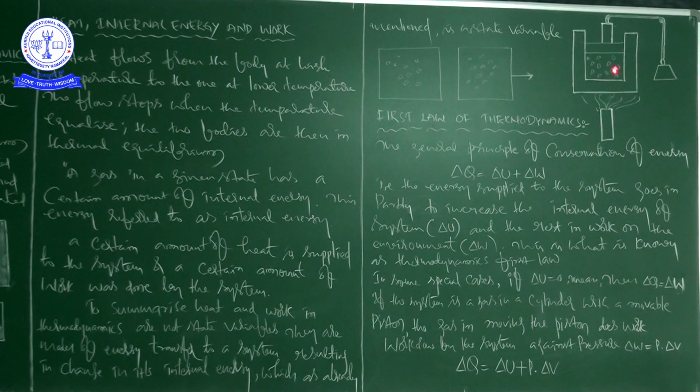Next, if you see this picture: heat and work are two distinct modes of energy transfer to a system that result in change in its internal energy. A: heat is energy transfer due to the temperature difference between the system and the surroundings.